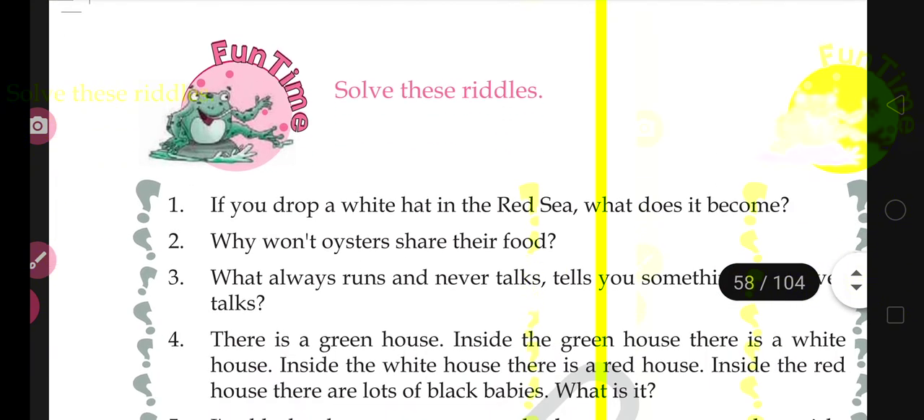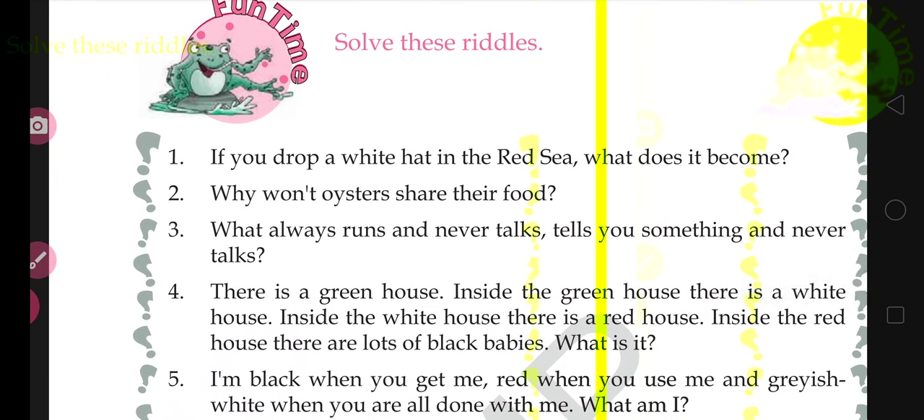Fun time. See, solve the riddles. Riddles means paheli in Hindi. It is some funny type. See the first one: if you drop a white hat in the Red Sea, what does it become?